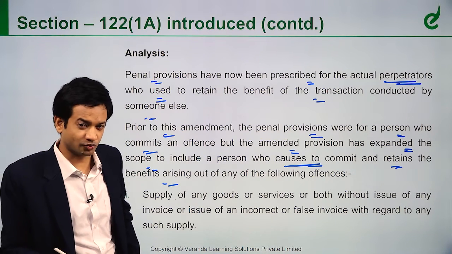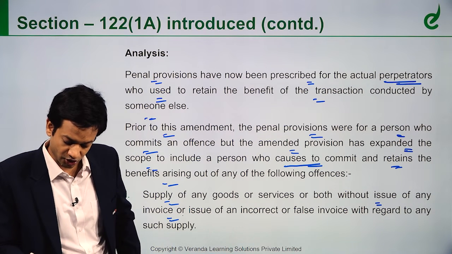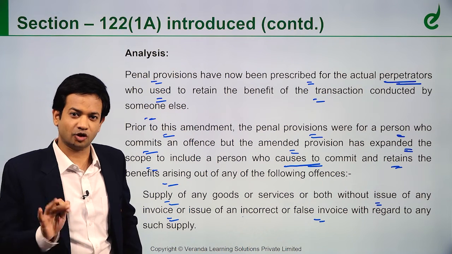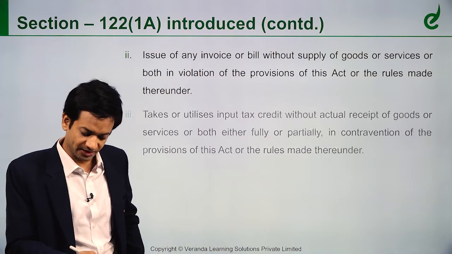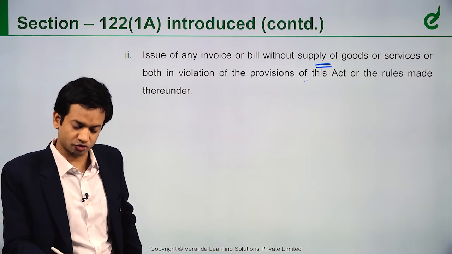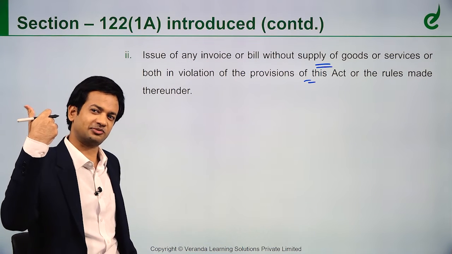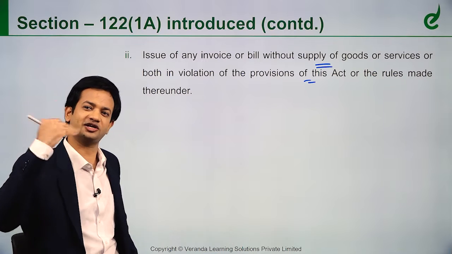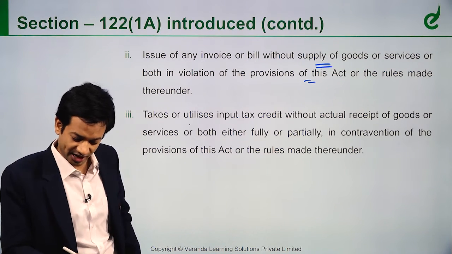So I said now clauses 1, 2, 7 and 9. A supply of any goods or services without a supply invoice, or issue of an incorrect or false invoice. So I am supplying goods without an invoice at all. So black money, unaccounted supply. Issues any invoice without supply of goods. So someone wants a fake credit, someone issues a fake invoice so that a customer can take credit. There is no supply happening at all. Just to take fake input tax credit, invoices are being issued, printed and issued, that's it. Takes or utilizes the ITC.